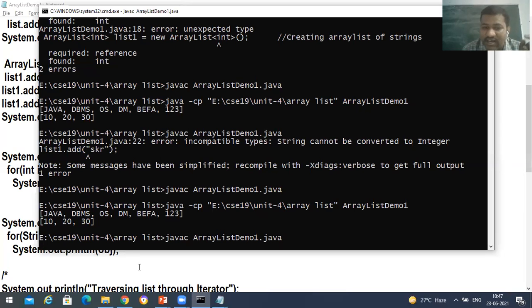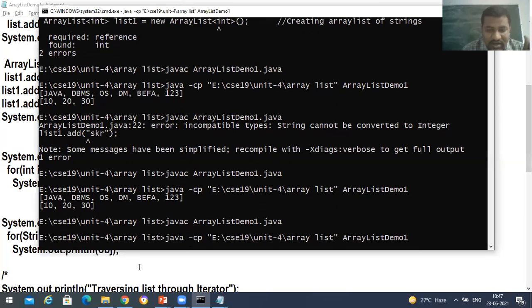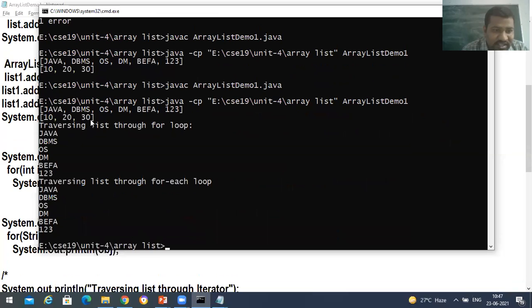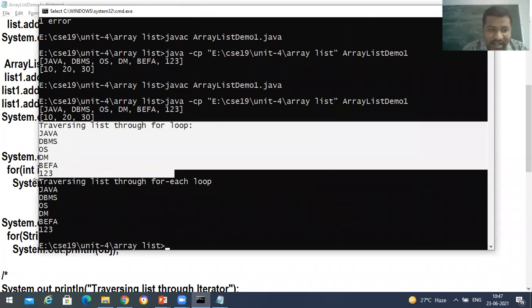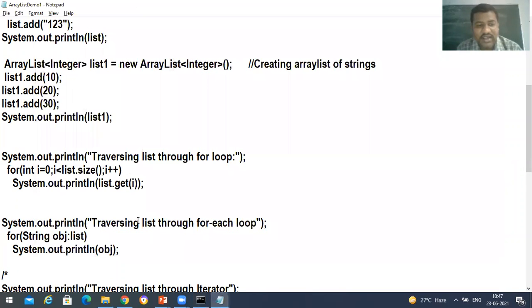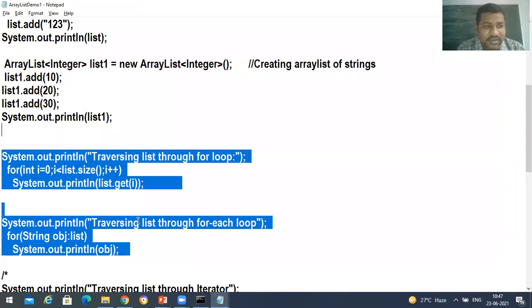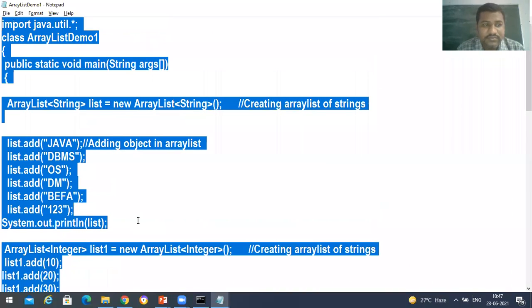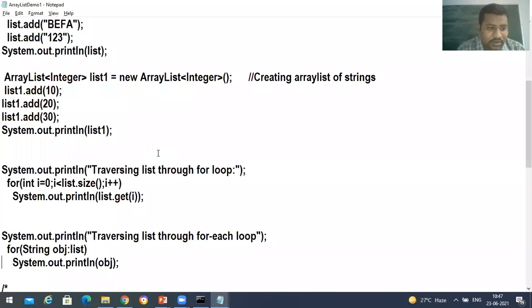javac ArrayListDemo1.java, and then we'll be compiling it. So the first thing is we are printing the first object directly, and the second object we are printing, traversing the list by using the for loop with System.out.println, and traversing by using the for-each loop. Okay, so like this we are done. Any doubts up to this? Clear, sir. Yes, sir. Clear, sir.